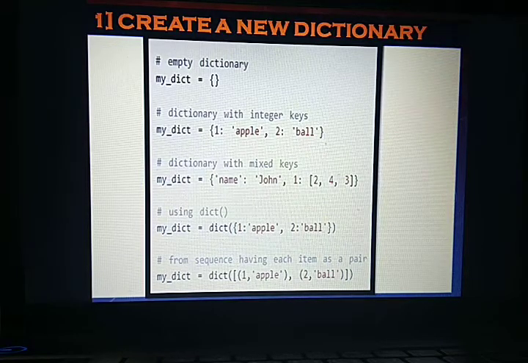Another key is 2 colon, value is Paul. Like that, third, mixed data types: a string is a key and its value is John. In the second pair, 1 is a key, colon, and its value is one more list, 2, 4, 3. Like that we can declare dictionaries in different patterns.